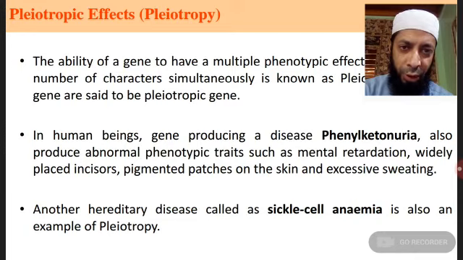But in case of pleiotropy, a single gene has multiple phenotypic effects on an organism, and it affects a number of characters simultaneously. The ability of a gene to have multiple phenotypic effects on an organism and affect a number of characters simultaneously is known as pleiotropy, and the genes are said to be pleiotropic genes.